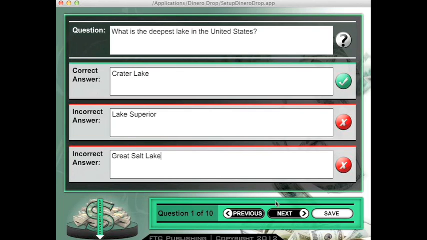So now what I'm going to do is click on the Next button in order to enter my question number 2. Keep in mind throughout the game you can click on the Next or the Previous button to edit any of the information you've already entered for your game. So I'm going to go ahead and continue to create my game.